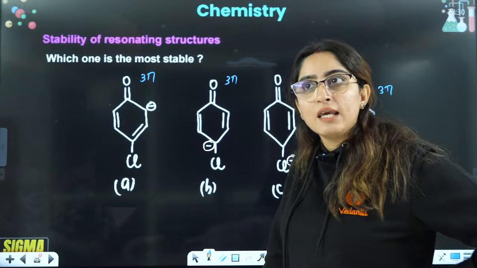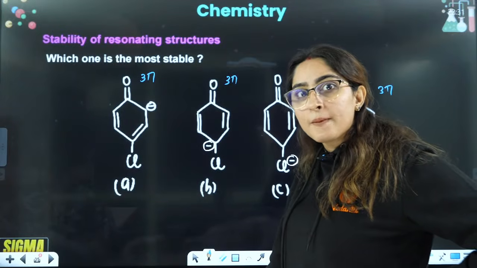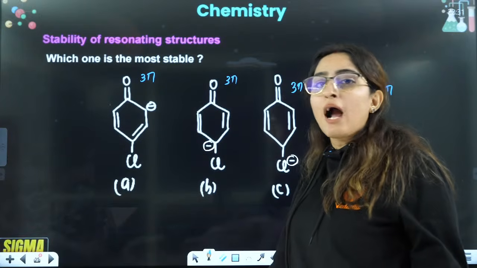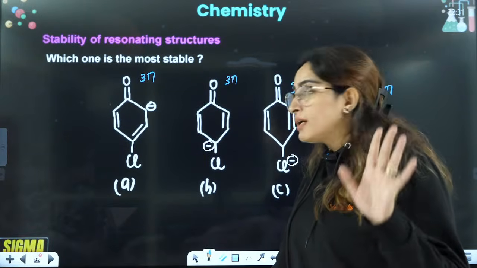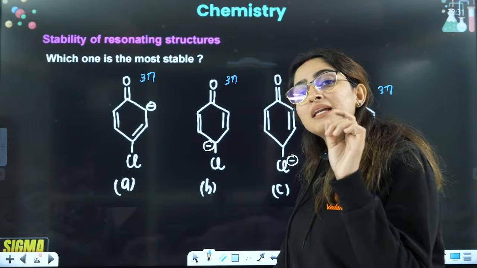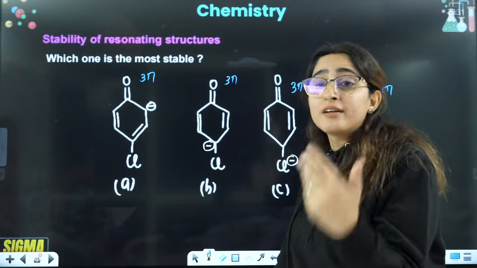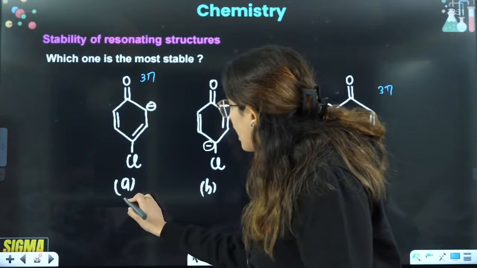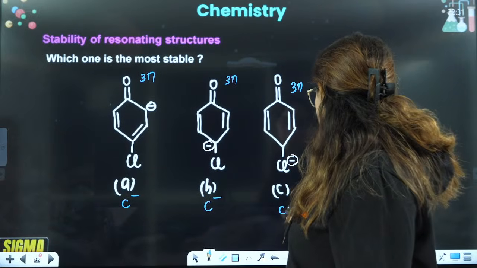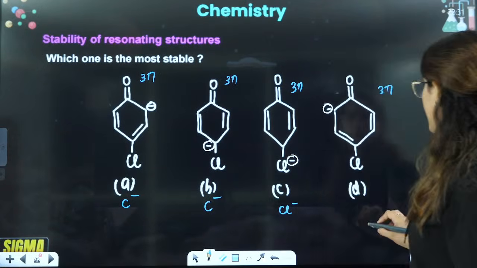Now let's see what other thing we can say. The third thing was that I'll define stability based on where the negative charge is. Here the negative charge is on carbon, here on carbon, here on chlorine, and here again on carbon.